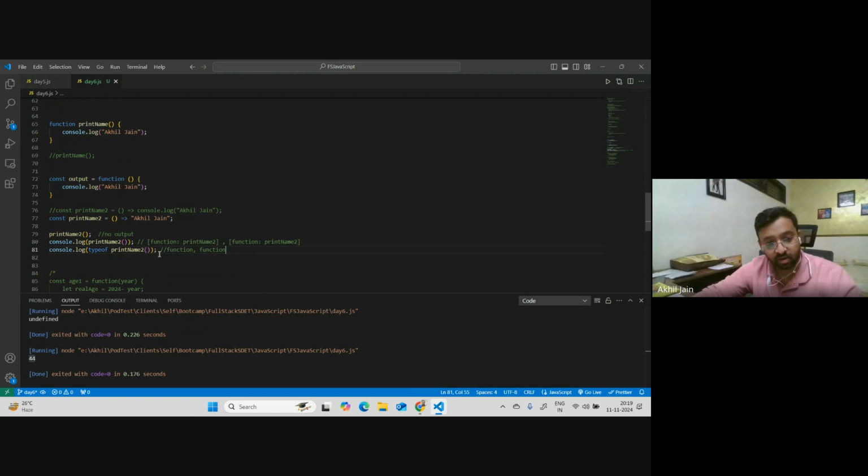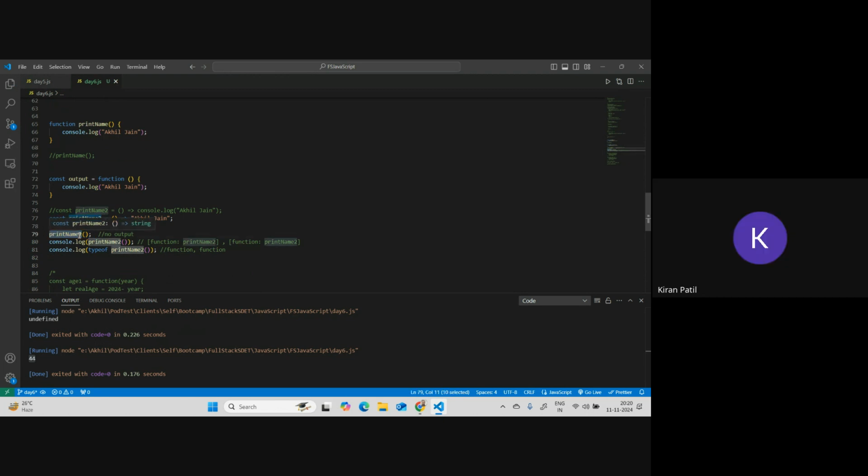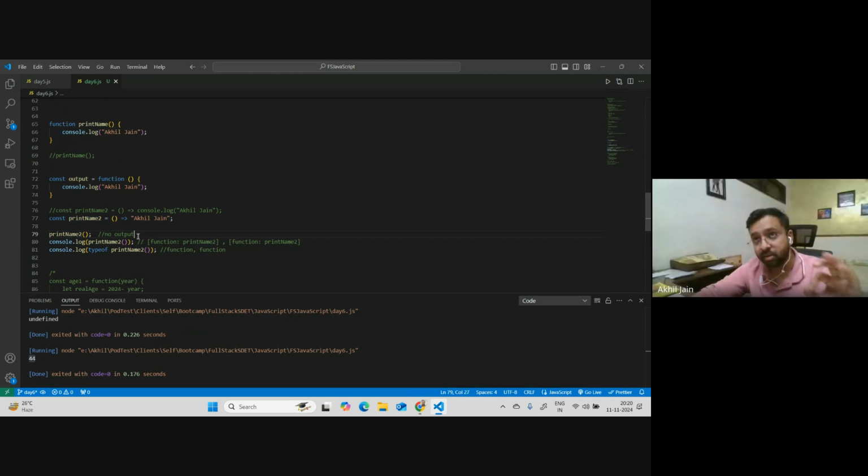So if I do this now, please tell me what would be the output of this line. I'm writing a function like this. What should be the output of this? No output. No output for line 79. Great. Because why?